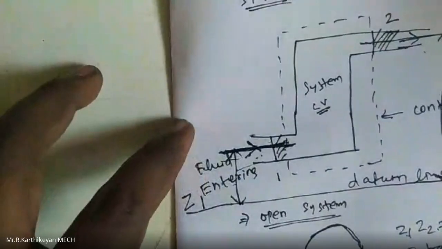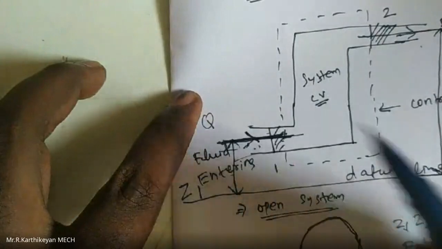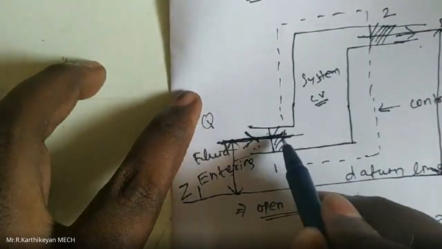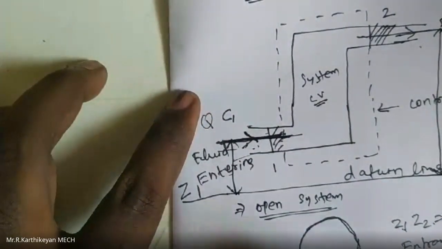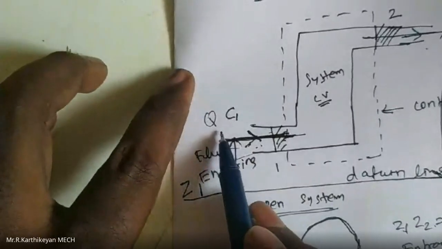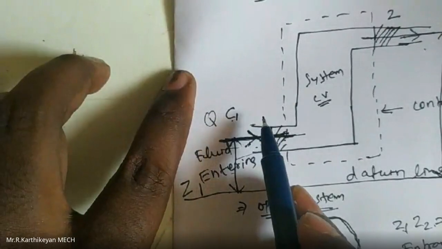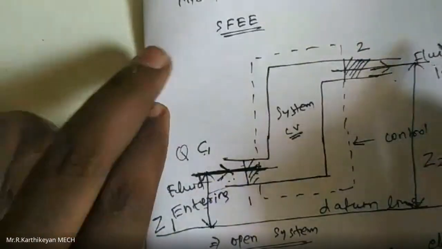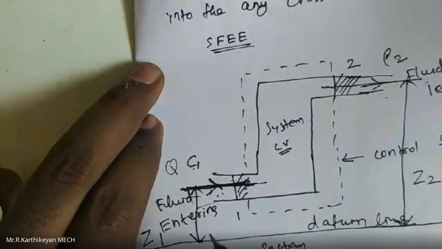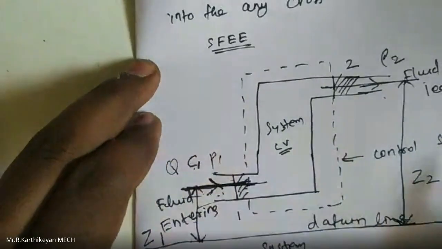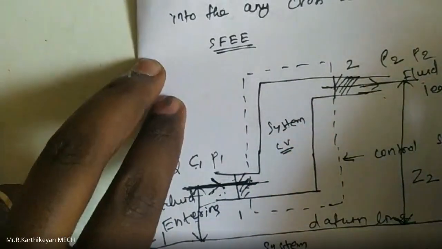At the inlet section some amount of heat is entering, that is Q, and the fluid is entering at some velocity, that is C1. C1 is the initial velocity of the fluid. The outlet velocity is C2. The pressure at the inlet section is P1, and the pressure at the outlet section is P2.